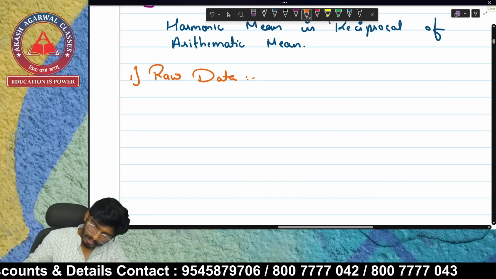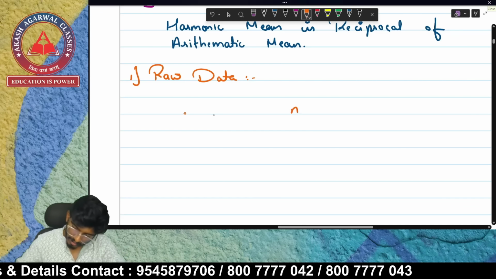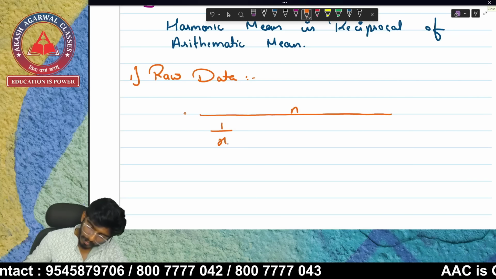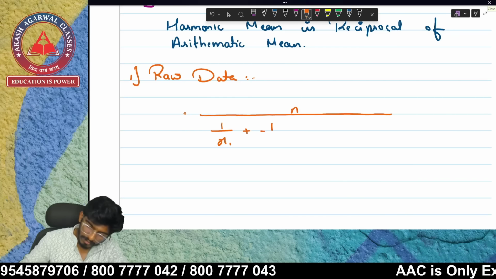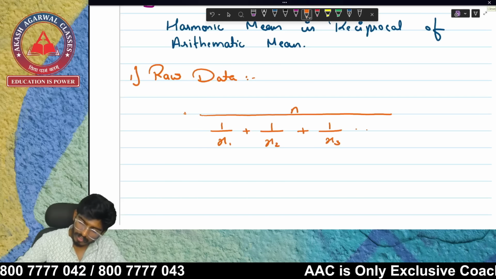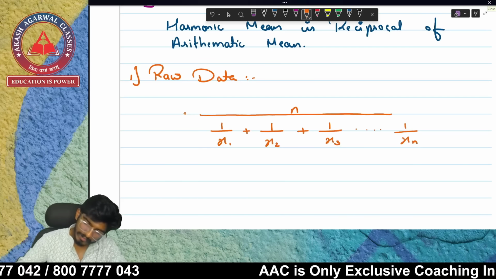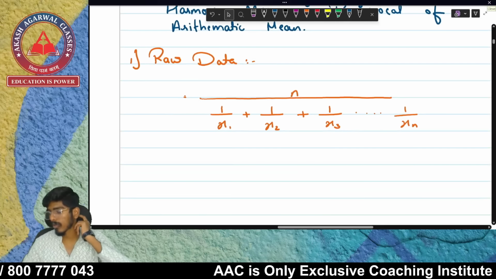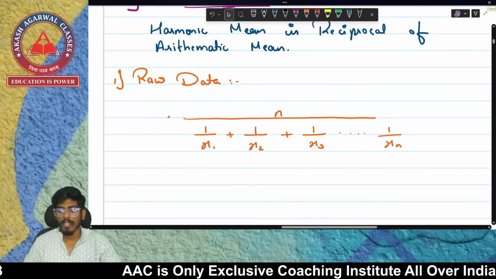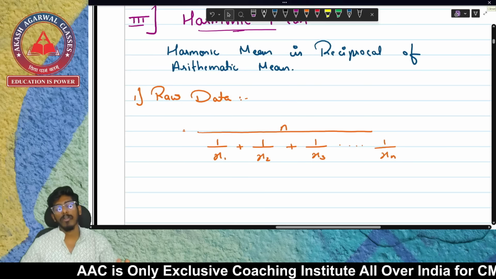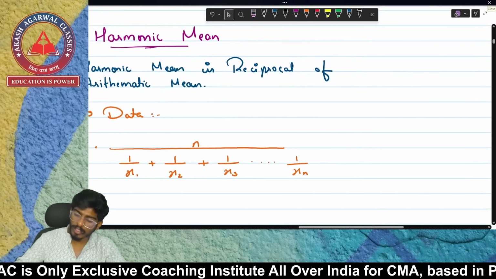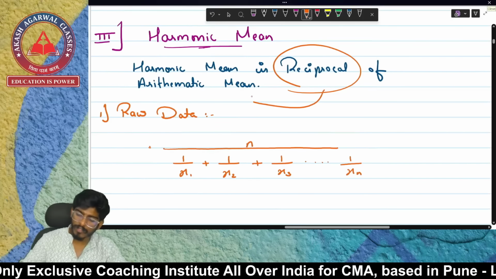In raw data, we see n upon 1 upon x1 plus 1 upon x2 plus 1 upon x3 till 1 upon xn. So this is what raw data is, in raw data for harmonic mean. Now everybody might be aware, or for those who are not aware, harmonic mean is reciprocal of AM.